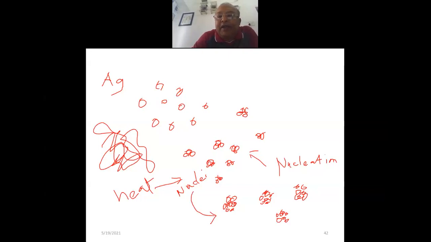In this process the heat is still there. We are not removing the heat. The heat will constantly be there. Then this process is called, as I already mentioned once, Ostwald ripening. Ostwald ripening. Fine. This will keep on continuing as long as you are keeping the excitation source coming in.